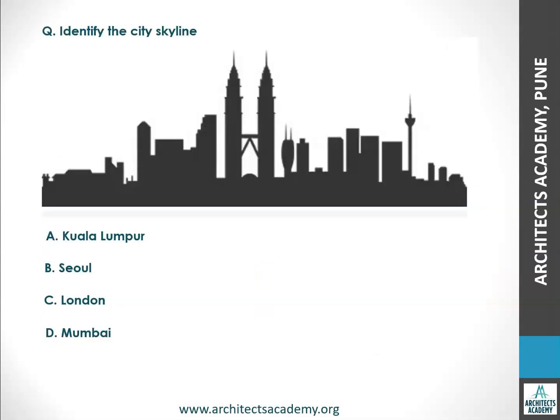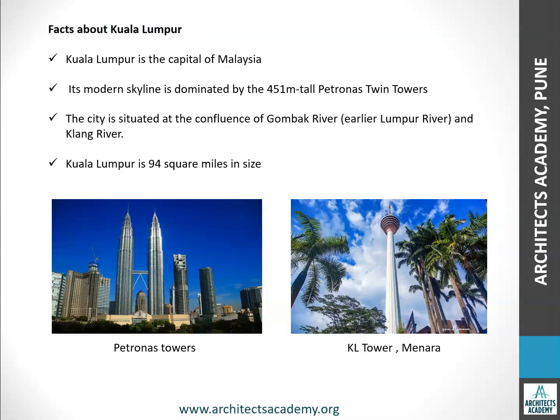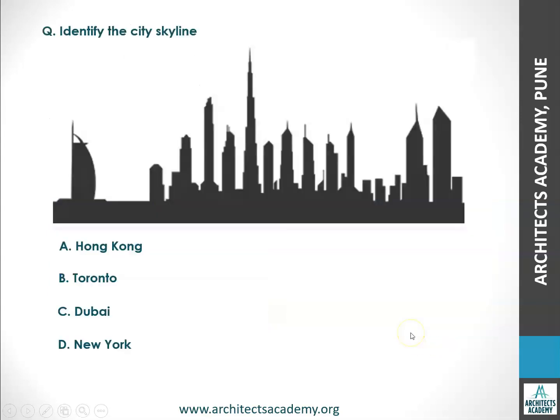Now, the next example is of the city of Kuala Lumpur. So, let's see some facts about Kuala Lumpur. It is the capital of Malaysia. Its modern skyline is dominated by the 451 meter tall Petronas Twin Towers. The city is situated at the confluence of the Gombak River, earlier the Lumpur River, and the Klang River. Kuala Lumpur is 94 square miles in size. The two famous buildings are shown here, that is the Petronas Towers and the KL Tower.